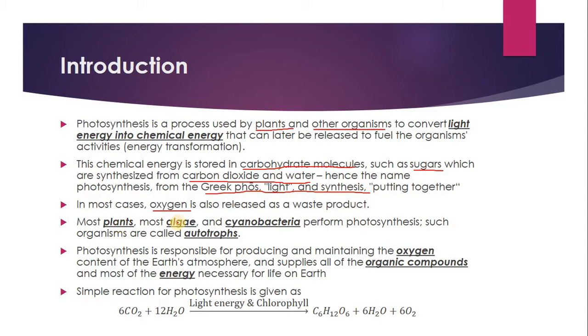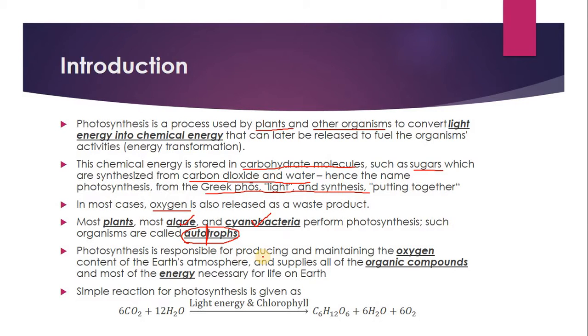Not only plants but also some algae and cyanobacteria perform photosynthesis. All these organisms which perform photosynthesis and produce their own food are called autotrophs. Autotrophs means auto means self, trophos means nutrition. So autotrophs means those organisms which provide their own nutrition. Those organisms are called autotrophs.